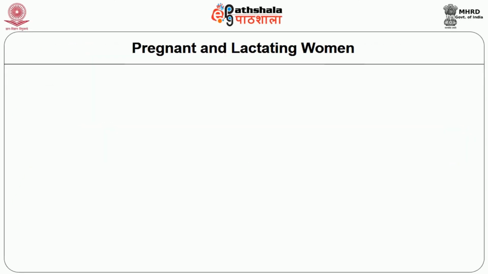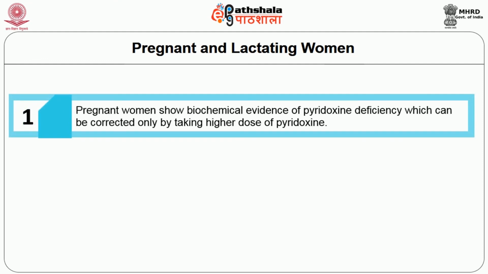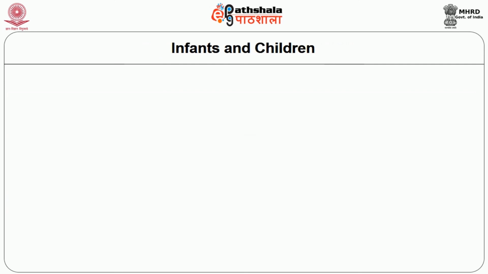Pregnant and lactating women. Pregnant women show biochemical evidence of pyridoxine deficiency, which can be corrected only by taking a higher dose of pyridoxine. WHO, FAO and NRC have recommended an additional 0.6 and 0.5 mg for women during pregnancy and lactation. The RDA for Indians is also the same.